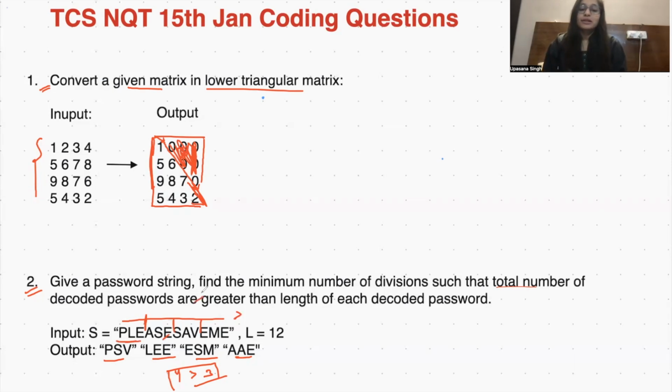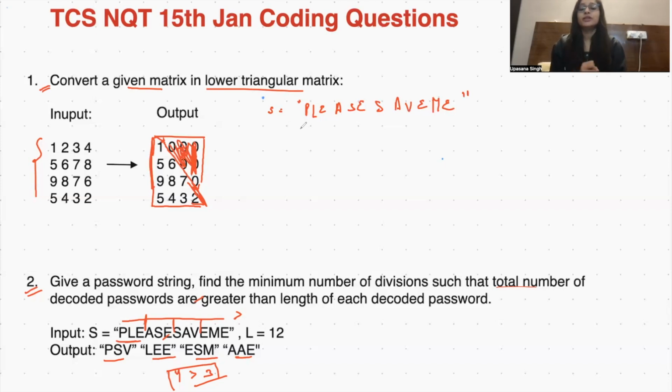Now, let's see how we can solve this question. I hope the question is now clear to everybody. So we have this string, "please save me", from TCS NQT compiler. TCS, you need to look into this, sir. This is a problem students have been facing for a very long time, and I don't know why they don't do anything about it. I'm just so disappointed at this moment.